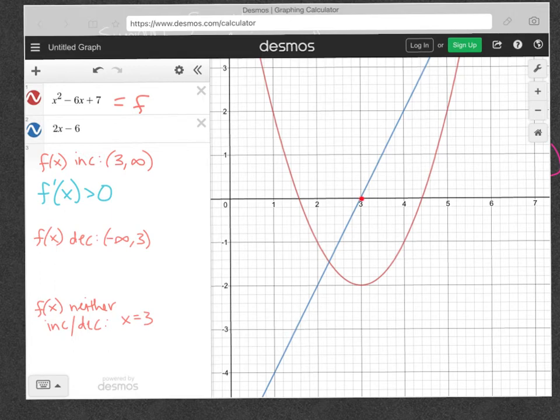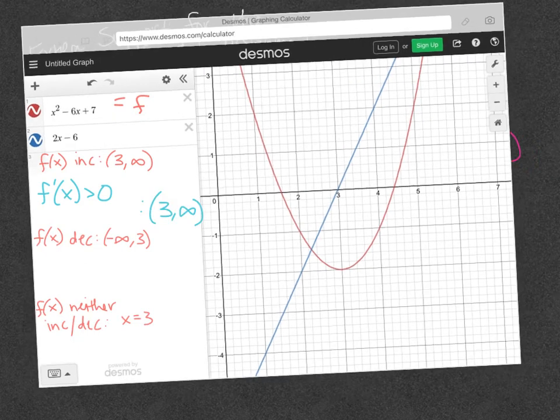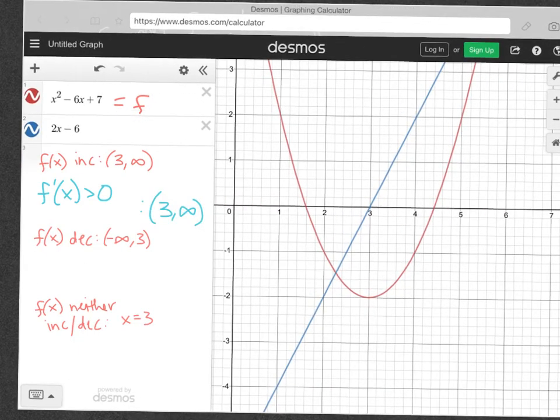And again, intervals are x values from 3 and beyond, not including 3, because it's 0 there when x is 3. So we write open 3 to infinity. And look at that. It's the exact same thing as here. So when f is increasing, our derivative is positive. That's the relationship.